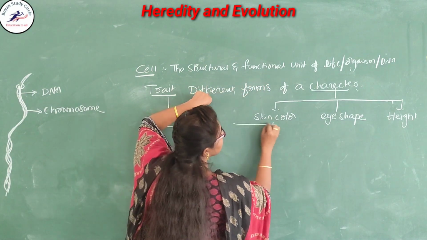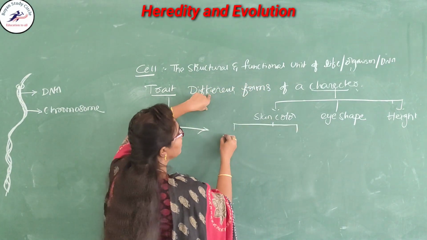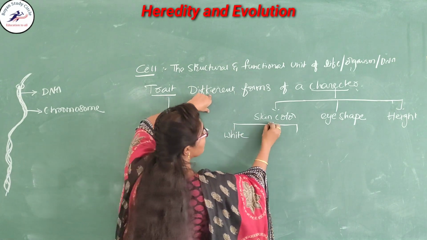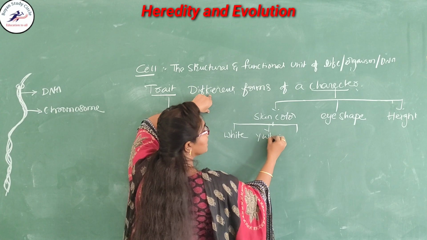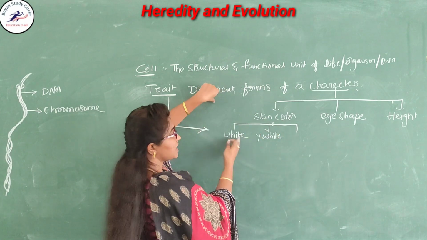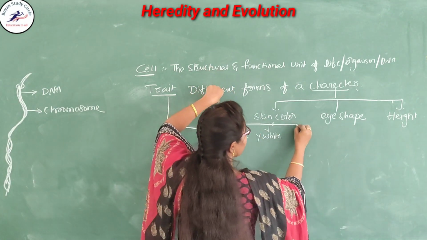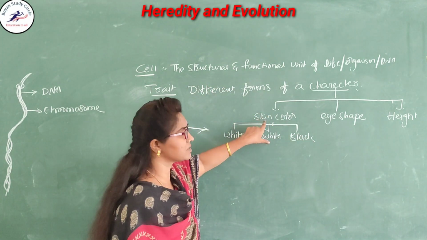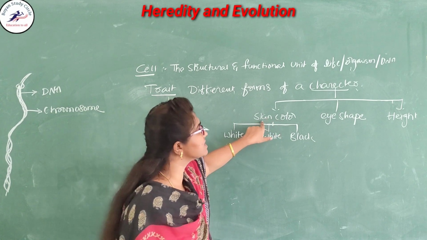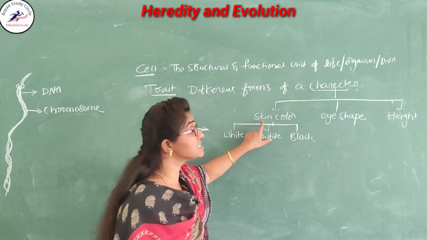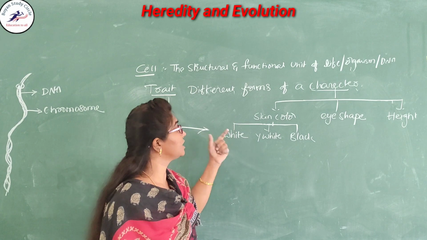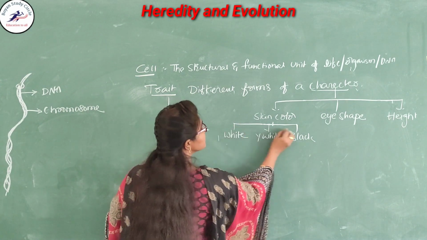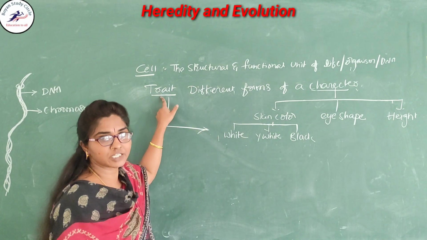So here, the skin color. The skin color may be white. Some people are white in color, and some people are yellowish white, reddish white, and some are black. So all these characters aren't the same. Skin color is the character, but this skin color is different. It may be white, it may be black, it may be yellowish white. This differentiation is called the trait.